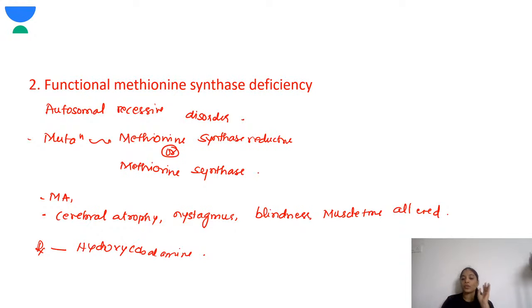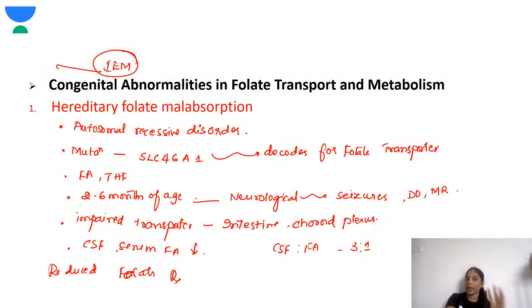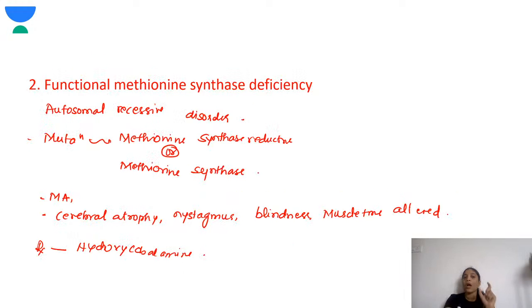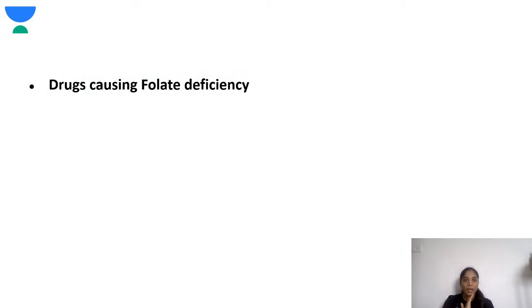So remember, there are two things you need to remember. One is the hereditary folate malabsorption, where the folate transporter is defective, while in the functional methionine synthase deficiency, the enzyme required for functional folic acid, the methionine synthase reductase or the methionine synthase, is mutated. Fine.